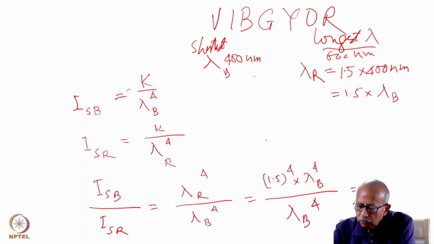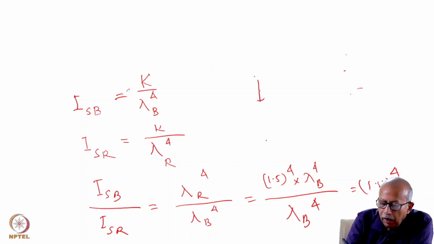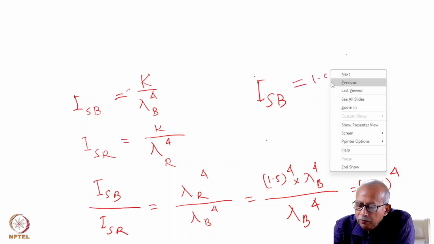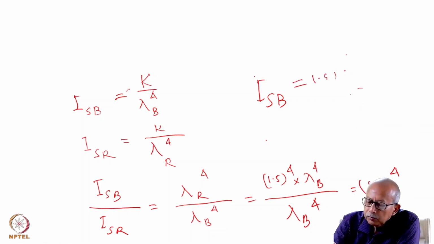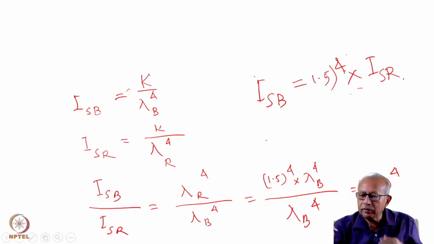So this is equal to 1.5 to the power 4. So that means the scattered intensity of blue light is equal to 1.5 to the power 4 into the scattered intensity of red light.